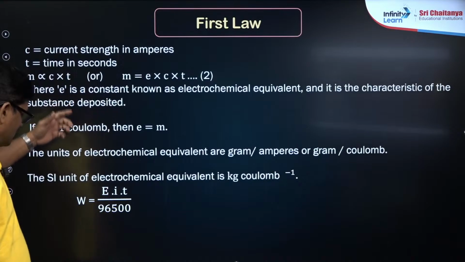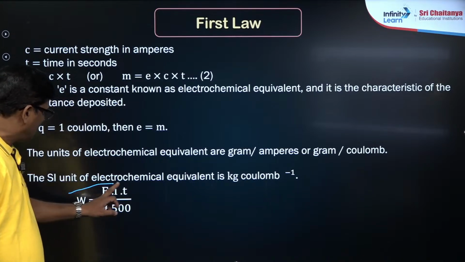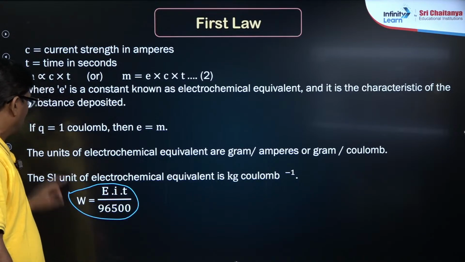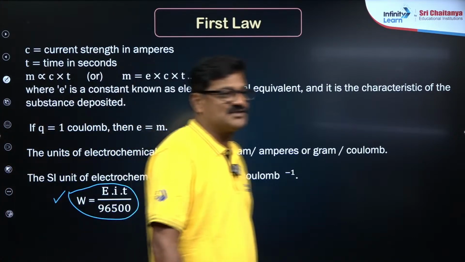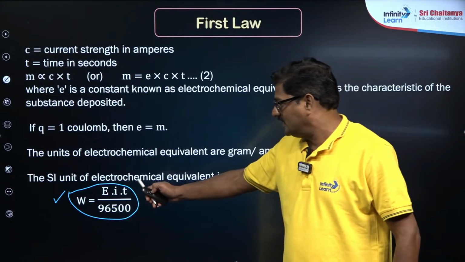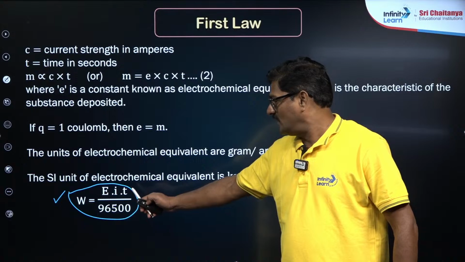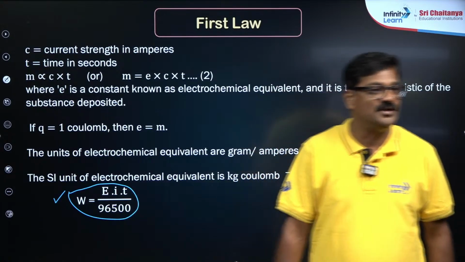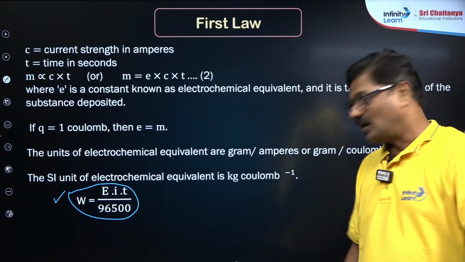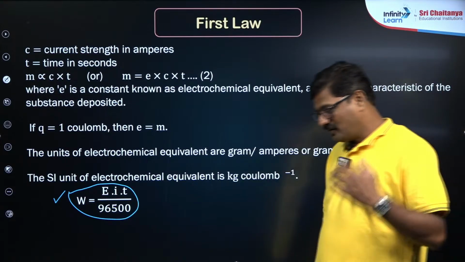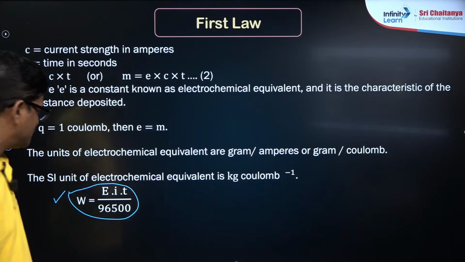So we can write the weight of the substance is equal to Z I t upon 96,500. That is very important. Z stands for electrochemical equivalent, I is the current and t is the time in seconds. You just memorize only one or two formulas. Don't derive thousands of formulas, otherwise you will get into complications. So everybody has written this point?